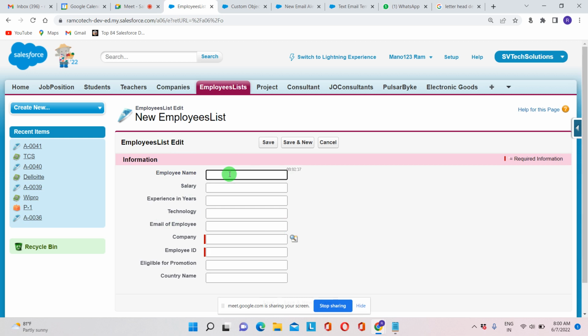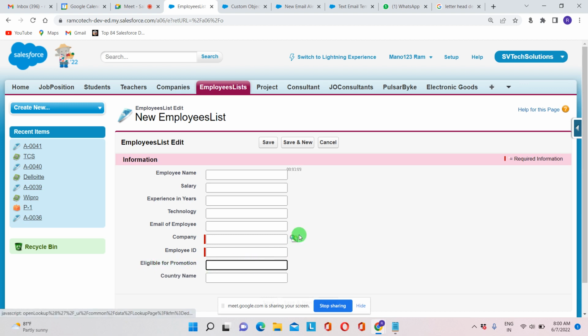Okay. So here, if the experience is more than 5 years, and they want to go for the USA country, that time this eligible promotion has to be filled. That's what we gave now. So it is not related to technology and salary. It is related just to experience and country name. Okay, that time it has to come. It has to fill up.